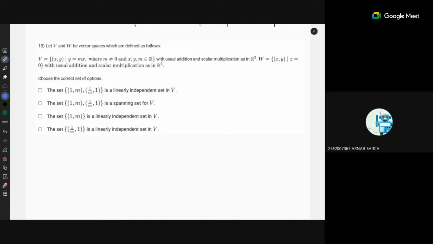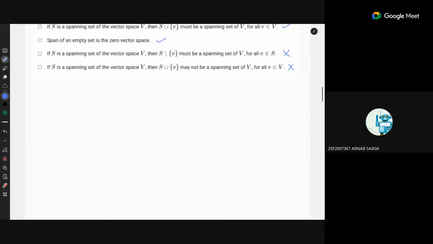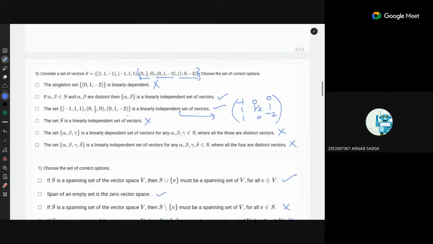Yes, sir. Could you please explain the fourth option of the previous question? The second last option. It says that any alpha, beta, gamma in this spanning set, in the subset S, are a linearly dependent set of vectors, where all are distinct vectors. In order to prove that it is false, you need to come up with three vectors which are independent.